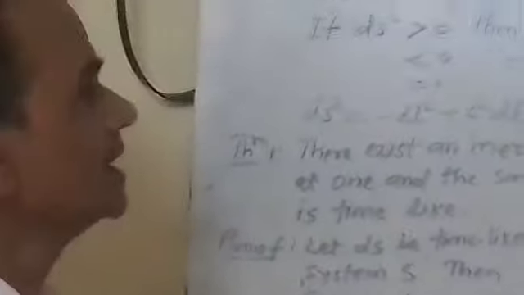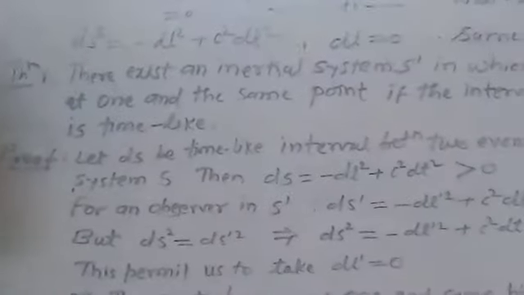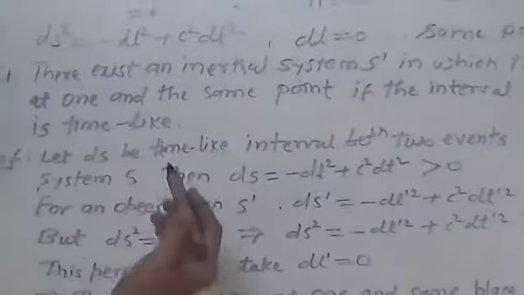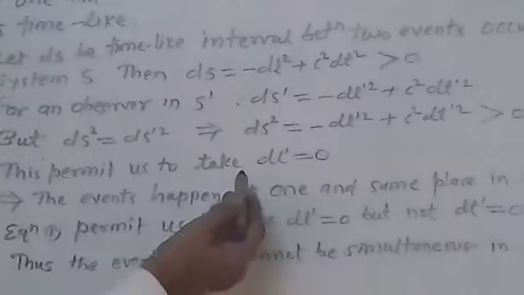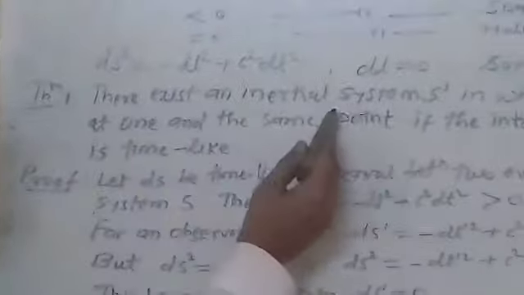Now the result that depends upon these intervals is like this. The first one is in an inertial frame. Suppose this interval is a time-like interval, then there exists an inertial system S dash in which these events take place at the same point. So the result is of this kind: there exists an inertial frame S dash in which the two events occur at one and the same point if the interval between the two events is a time-like interval.